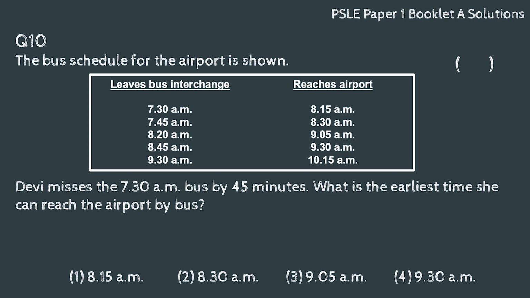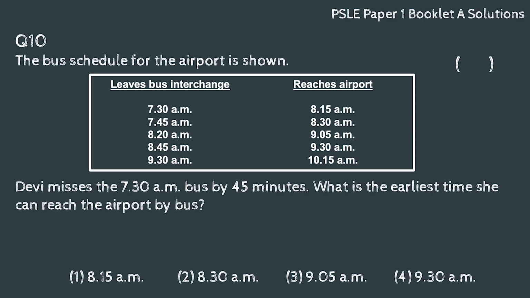Question 10. The bus schedule for the airport is shown. Devi misses the 7:30 a.m. bus by 45 minutes. What is the earliest time she can reach the airport by bus? This is a time question.